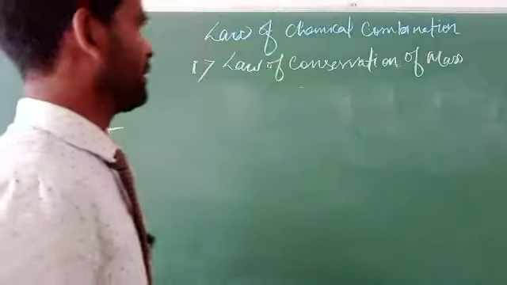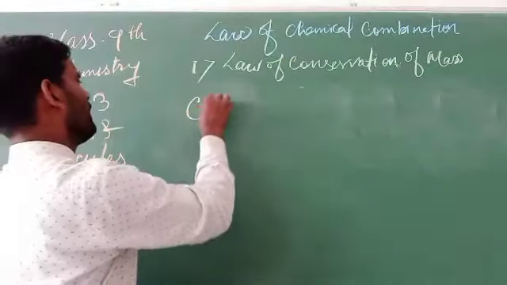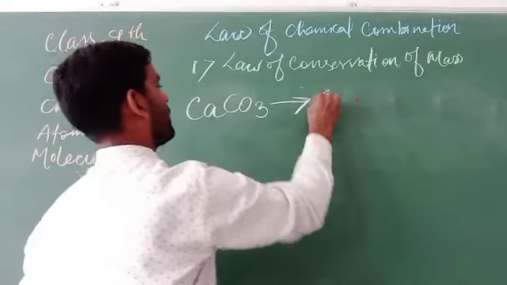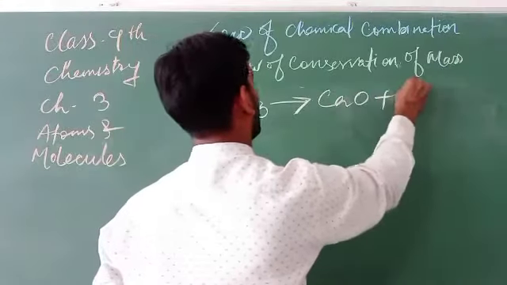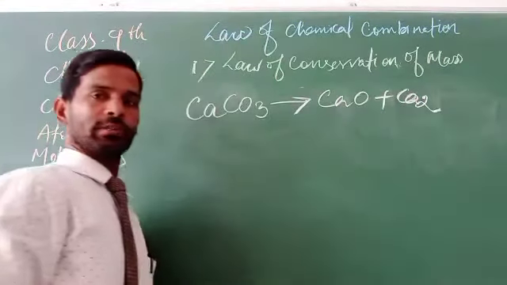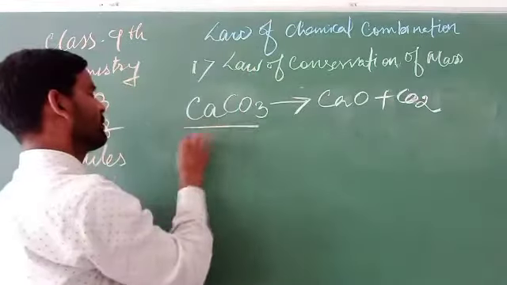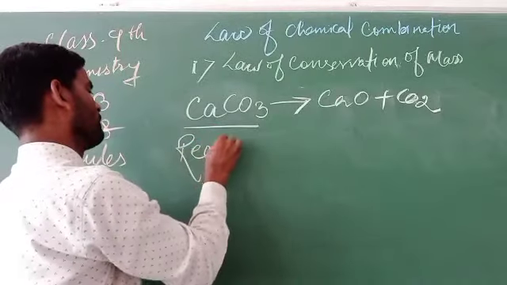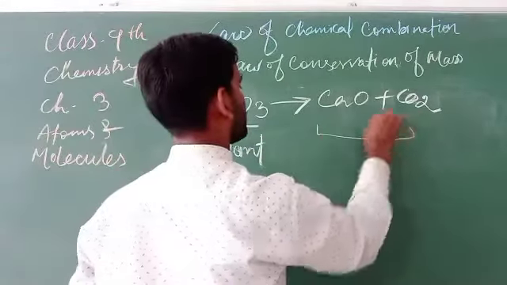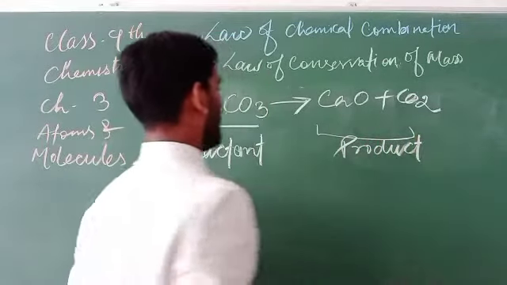It is proved by an example: calcium carbonate breaks down into calcium oxide and carbon dioxide. In this case, calcium carbonate is the reactant, and these are the products.